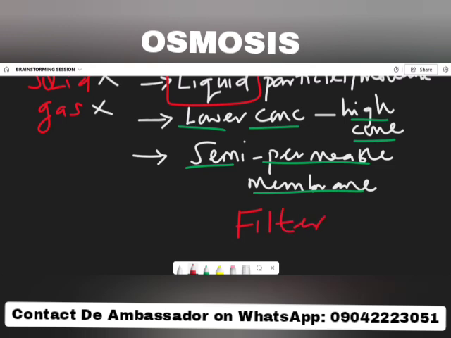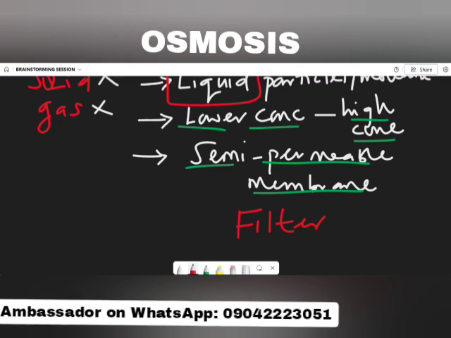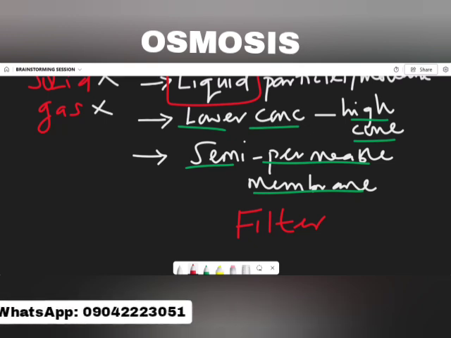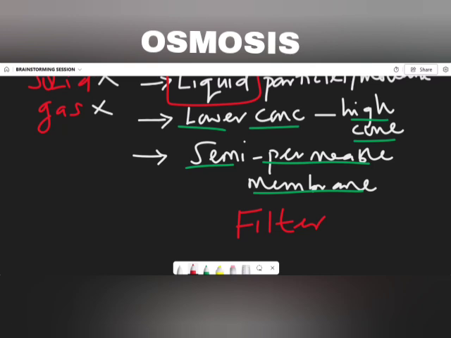Now, this semi-permeable membrane can only allow a liquid particle to pass through it. That means it can't allow a solid particle, and probably it can't allow a gaseous particle to pass through. I'd love to give a typical example.